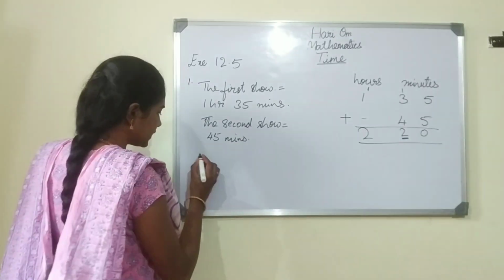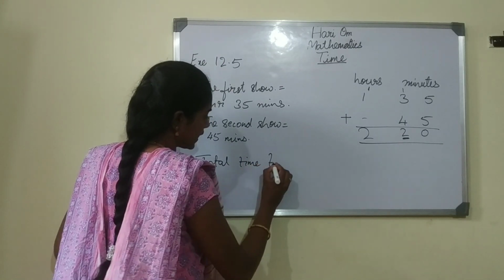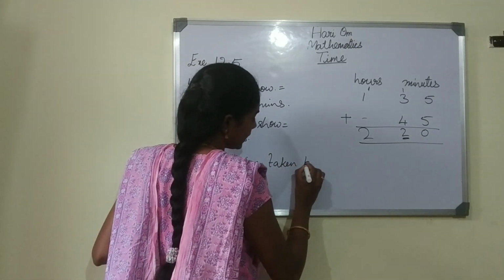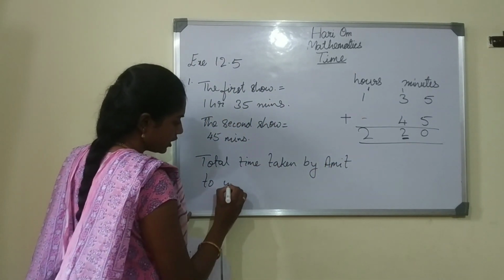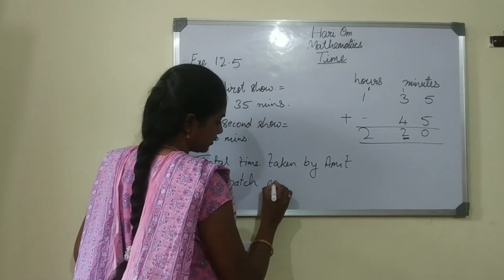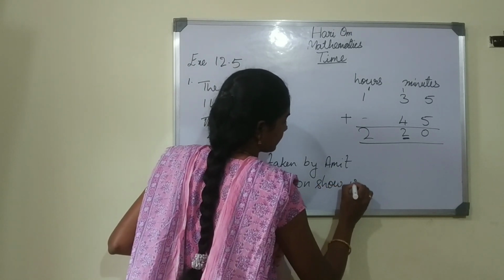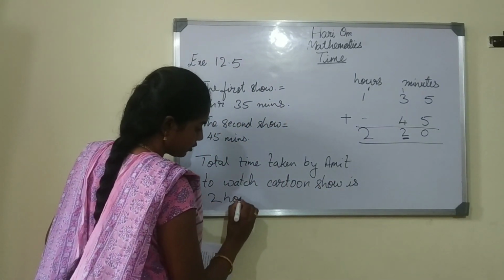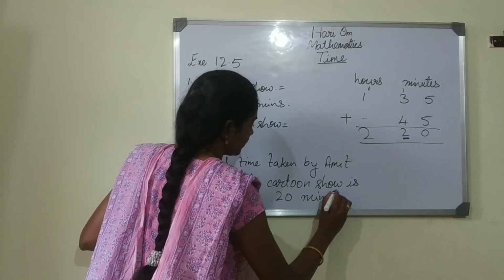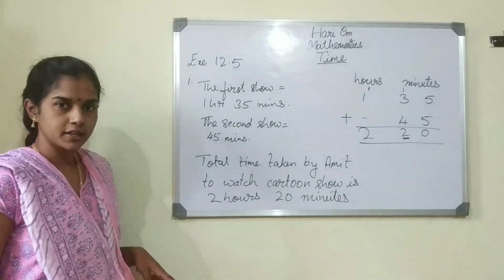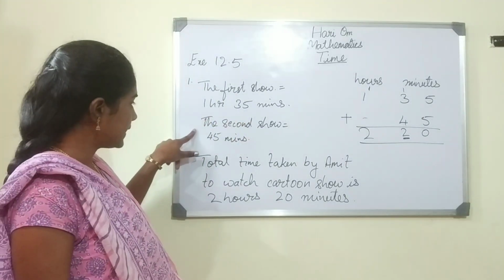Okay. So the total time taken by Amit to watch the cartoon shows is 2 hours 20 minutes. Understood, children? So here Amit watched the first cartoon show for 1 hour 35 minutes and the second show for